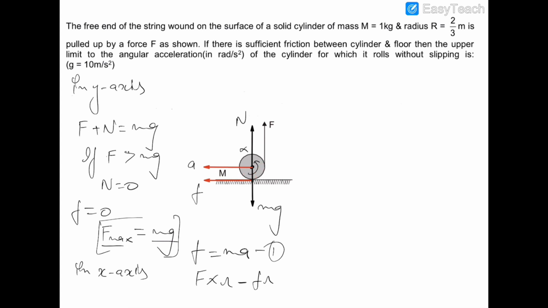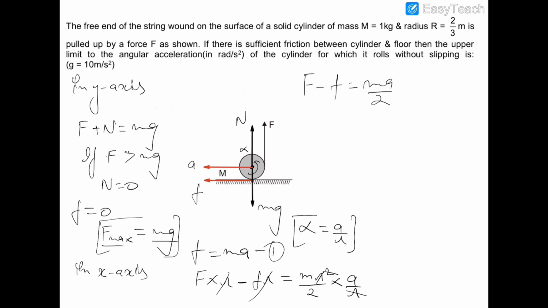This is equal to I alpha, where I is the moment of inertia of the solid cylinder, which is mr square by 2, and alpha is equal to A by R, because this is the condition for pure rolling. So cancelling R, F minus f will be equal to ma by 2, where capital F is equal to mg and small f is equal to ma.